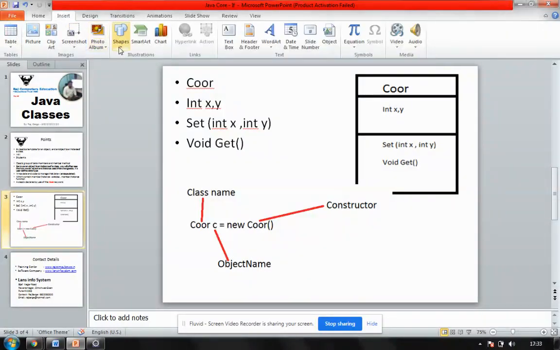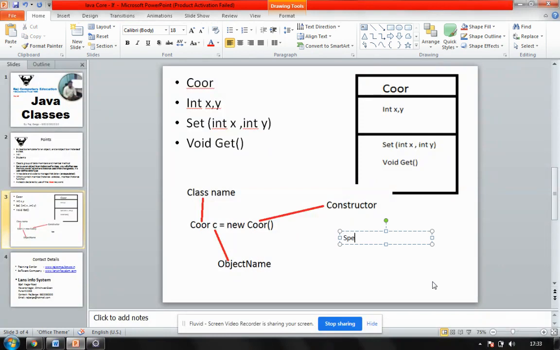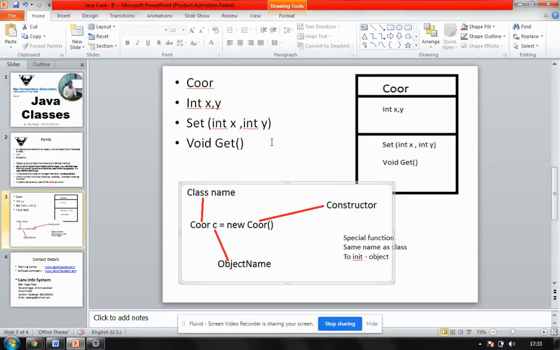So what is a constructor? In short, a constructor is a special function that has the same name as the class name. And it is used to initialize the object. The purpose of this is to initialize the object. Fine. So let's start.